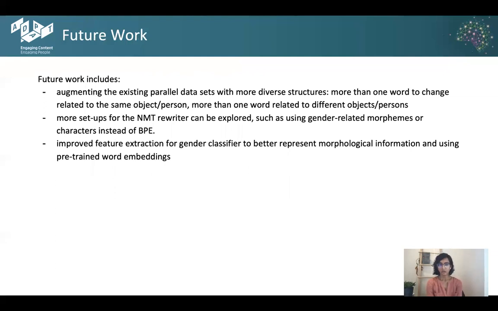Quickly, future work is going to include augmenting the existing parallel datasets with more diverse structures. We'd also like to test more setups for the NMT rewriter, such as using gender-related morphemes or characters instead of byte pair encoding. And we'd also like to improve the performance of the gender classifier and bring it to the potential performance that was shown by the NMT rewriter with manual tags.